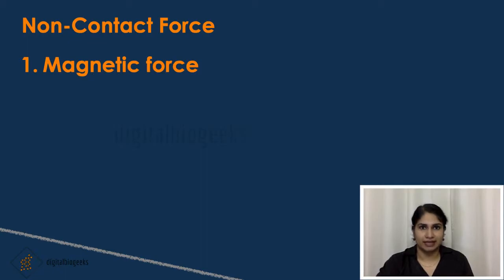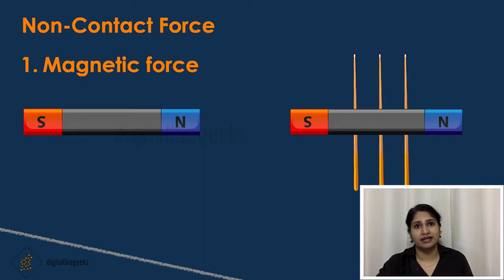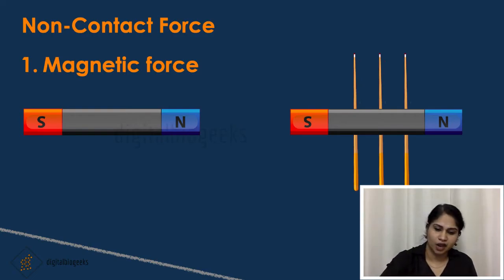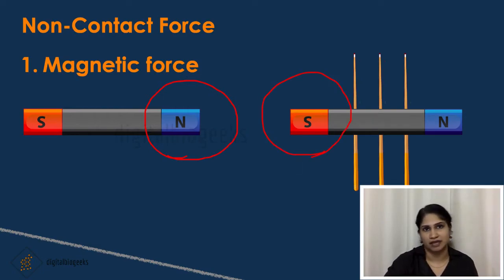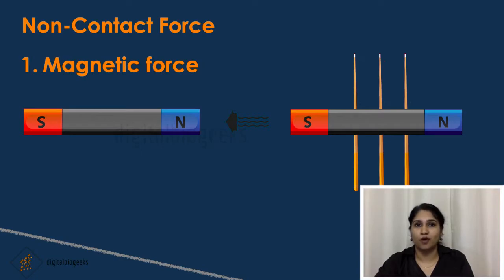Let's do one experiment. Take two identical bar magnets and place one of the bars on top of three wooden rollers. Now bring the north side of one magnet to the south side of this magnet. What will happen? The opposite poles attract each other and the magnet which is on top of the wooden rollers will move towards the other magnet.